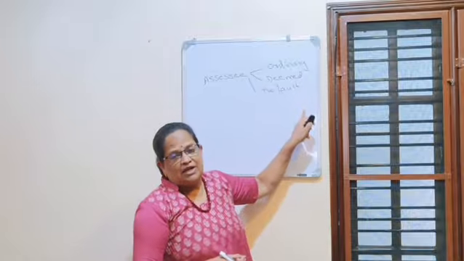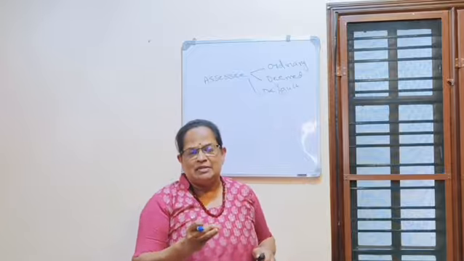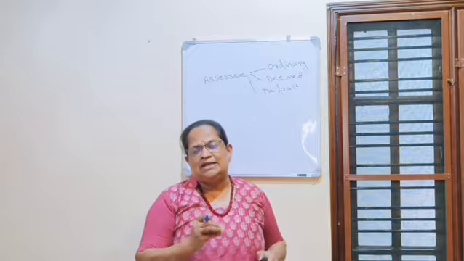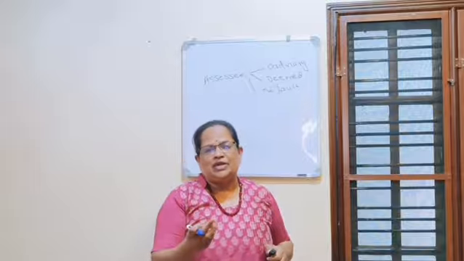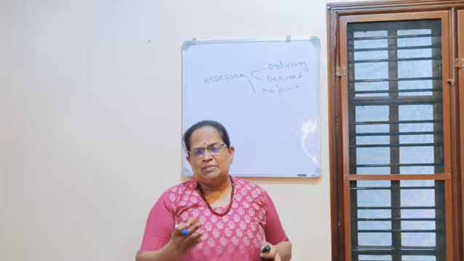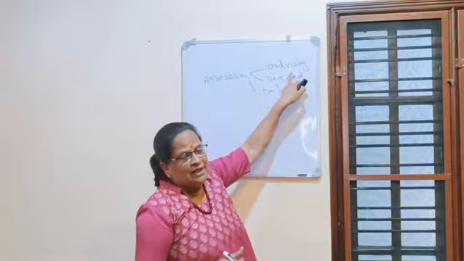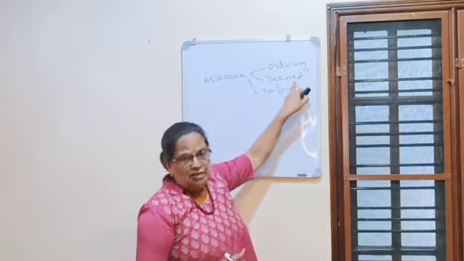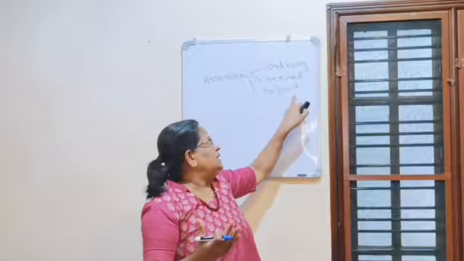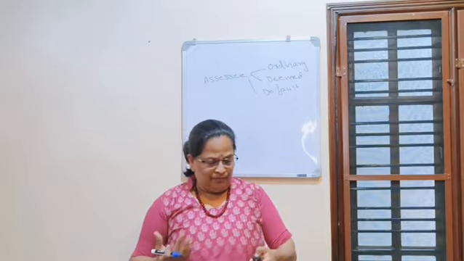Third one is assessee in default. That means you have not paid your tax on time and the Income Tax Department has taken an action for collecting the tax. So that is assessee in default. It can be for not showing the correct income, not filing your returns, any irregularities found by the Income Tax Department and they are taking action on the assessee. So three types. One is ordinary assessee, that are the regular taxpayers. Second is deemed or representative assessee, they are representing somebody else. Third is assessee in default, with whom the Income Tax Department has taken some action.